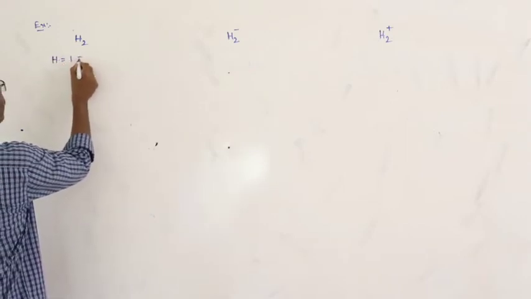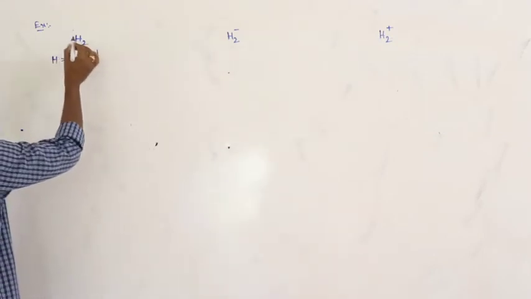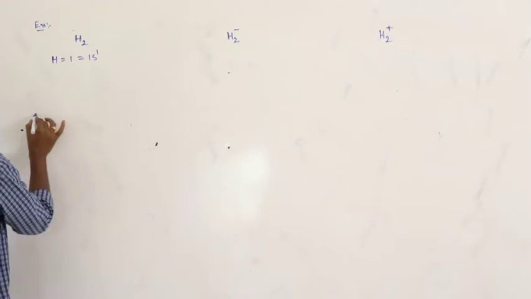Look here. Hydrogen atomic number 1, 1s1. And here how many such atoms are there? 2.